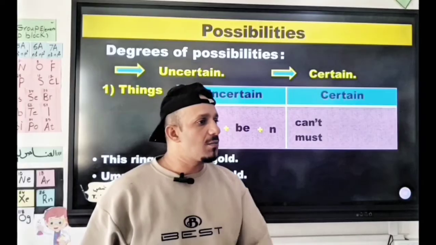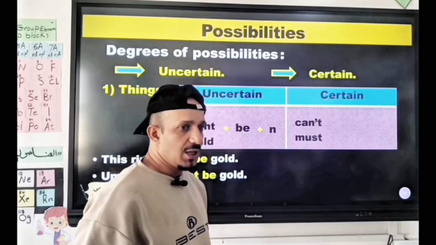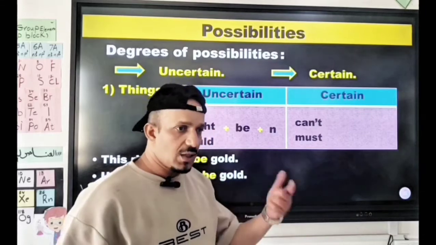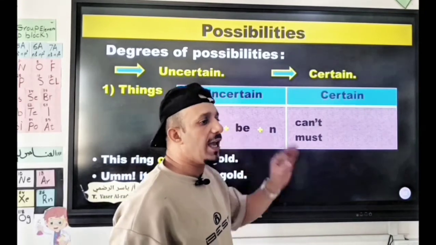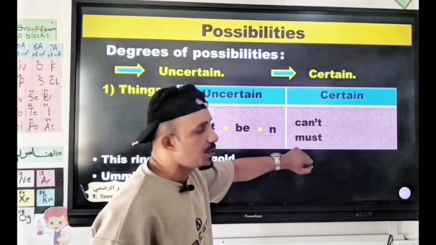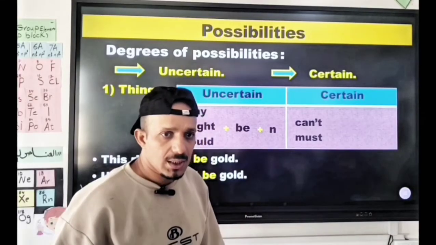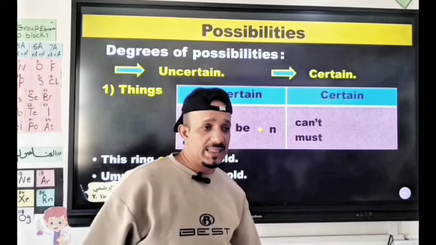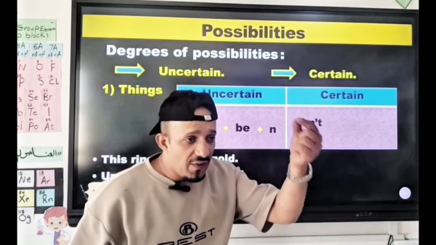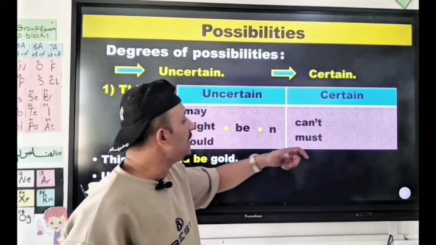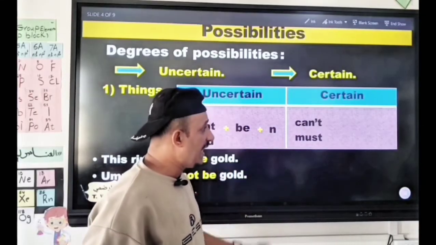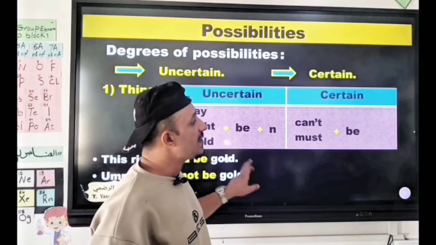You must not smoke at the hospital. You must not eat in the class. And so on. Only in prohibitions do we use must not. But must, we can use with certain possibility. If you have a negative certain possibility, use can't. Then be and the noun.